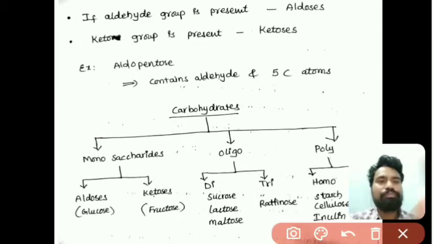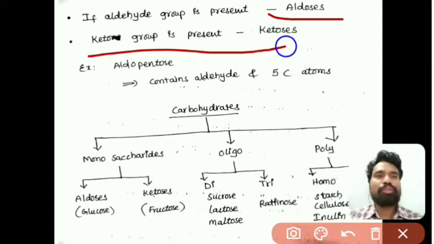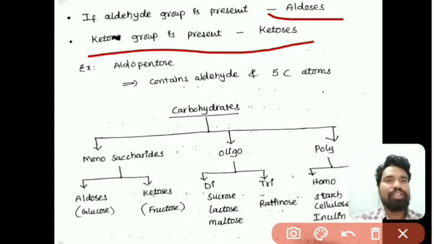In carbohydrate molecules, if an aldehyde functional group is present, those are called aldoses. If a keto group is present, those are ketoses, based on the functional group.